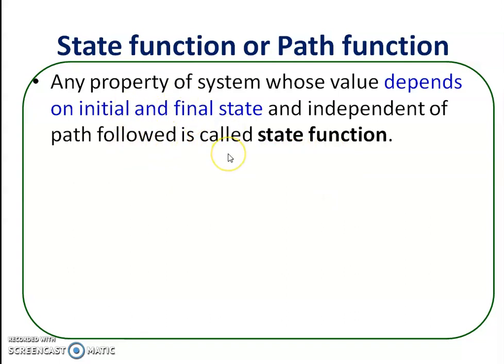It is a property of a system or a physical quantity whose value depends upon the initial and final state of the system, or upon the state of the system, and is independent of the path by which the state has been attained.